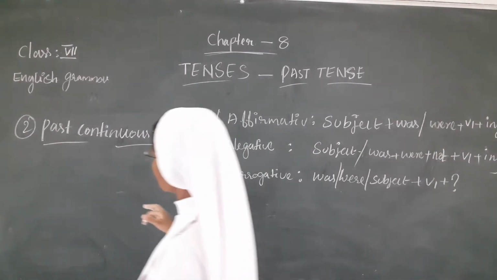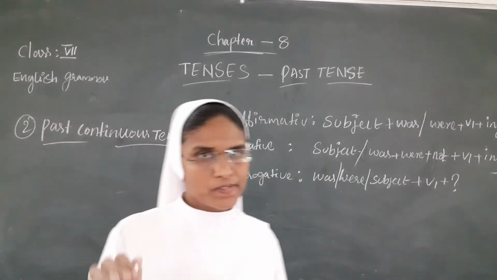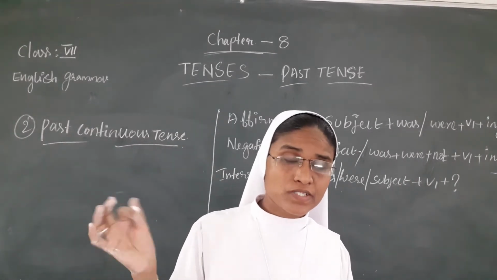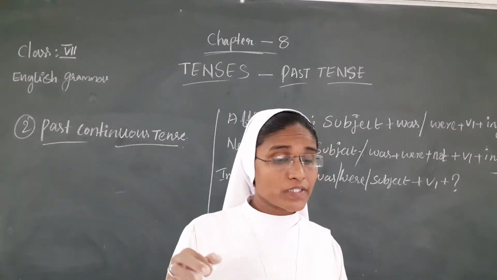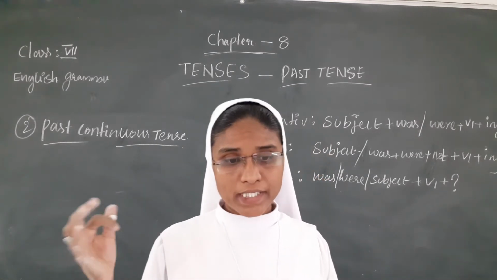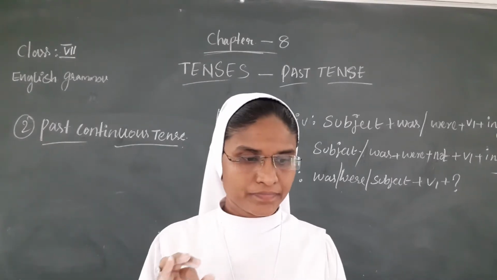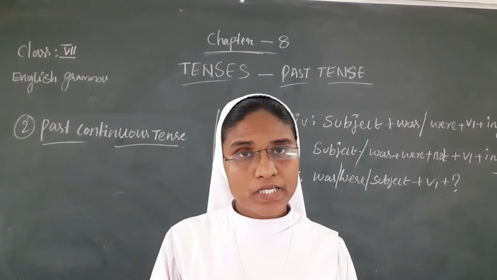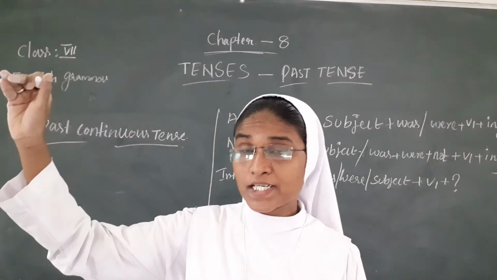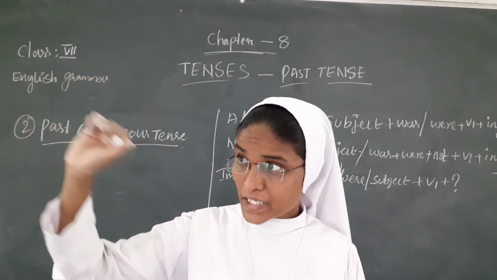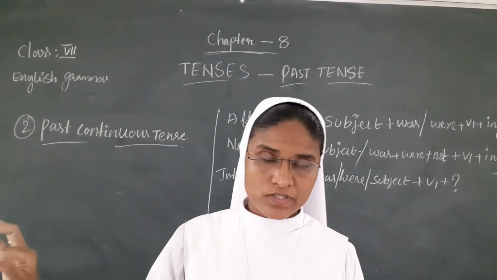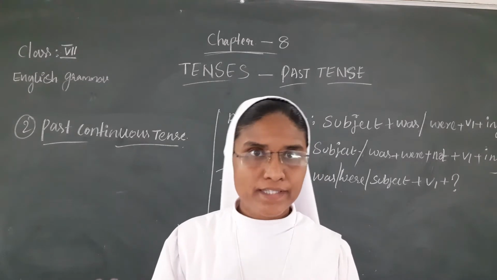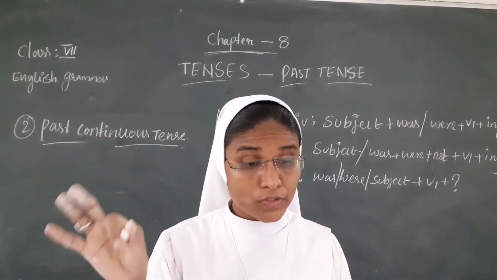Next, the second one is the past continuous tense. What is the meaning of past continuous tense? It is used to denote an action that began, continued and was completed in the past. It was going on but is completed in the past. That we call the past continuous tense.